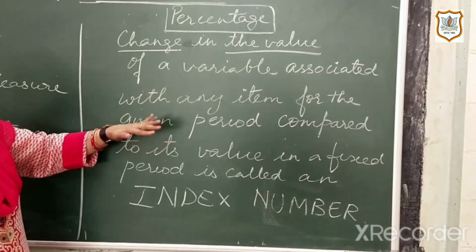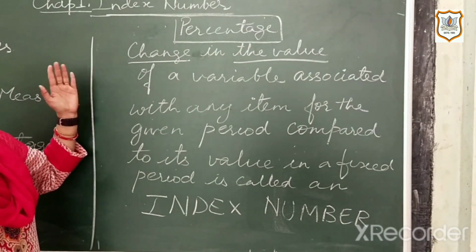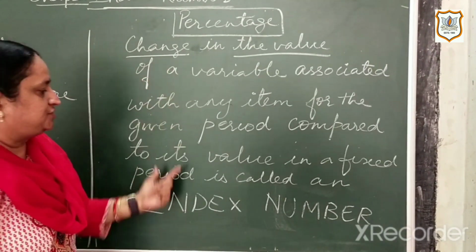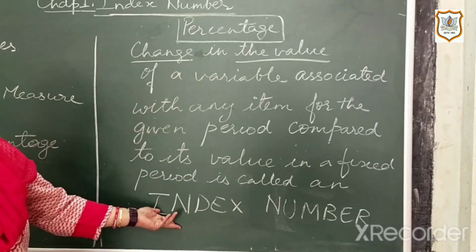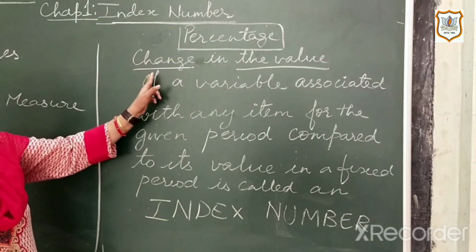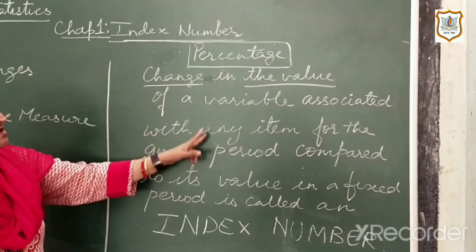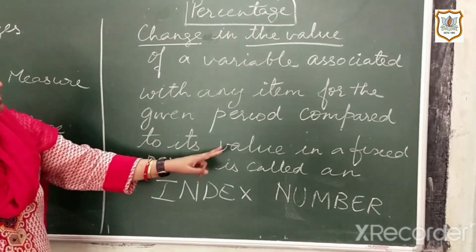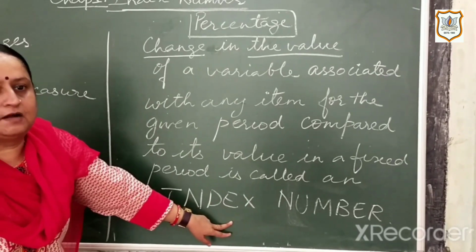That means we compare the current value in terms of the fixed value or the fixed year, and that percentage relative measure is called an index number. You can note down the definition: the percentage change in the value of a variable associated with any item for the given period compared to its value in a fixed period is called an index number.